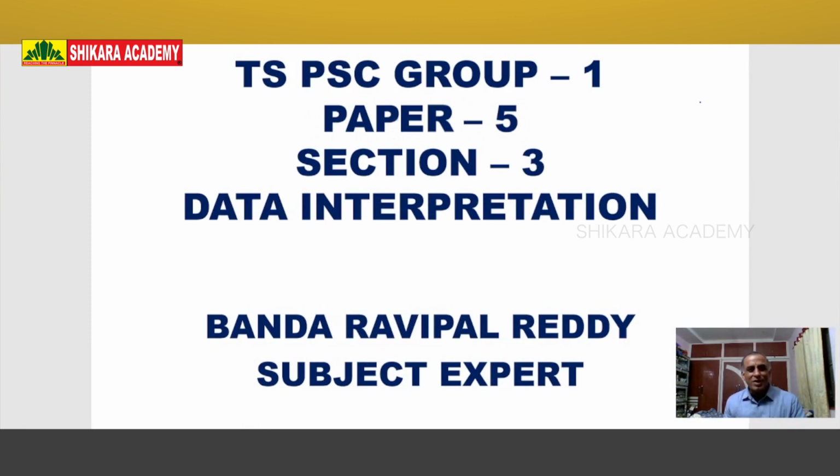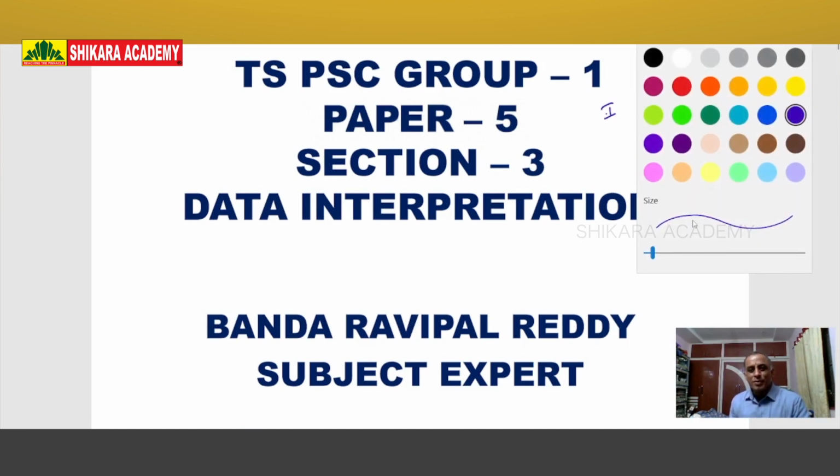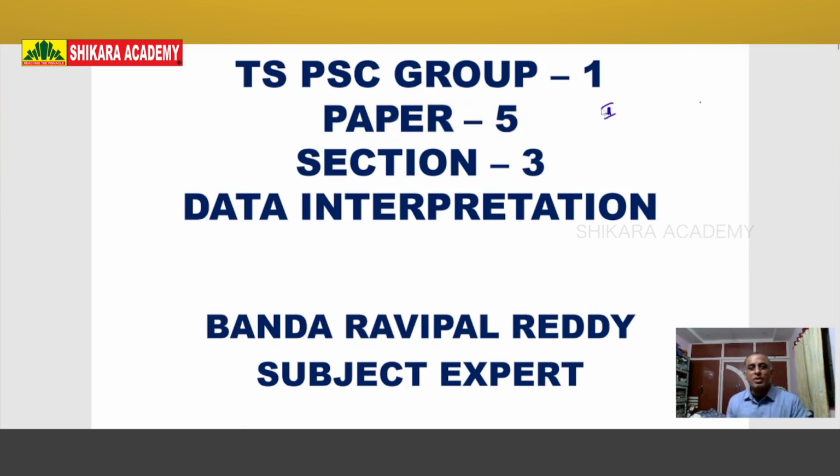Today we will discuss Telangana State Public Service Commission Group 1 Mains Paper 5. In Paper 5, three sections are there: section 1, section 2 and section 3. Section 1 and section 2 are general science, and section 3 is data interpretation. So today we will discuss data interpretation.